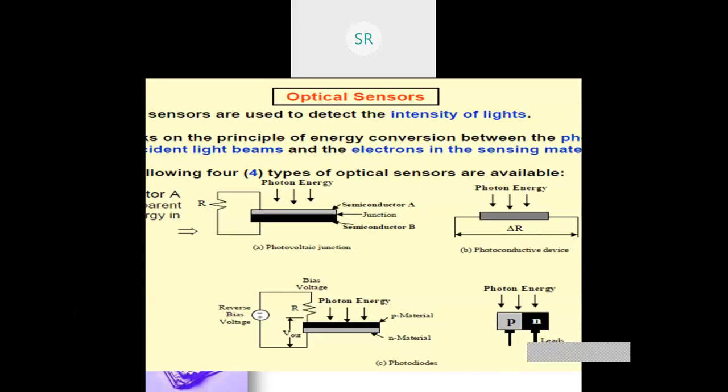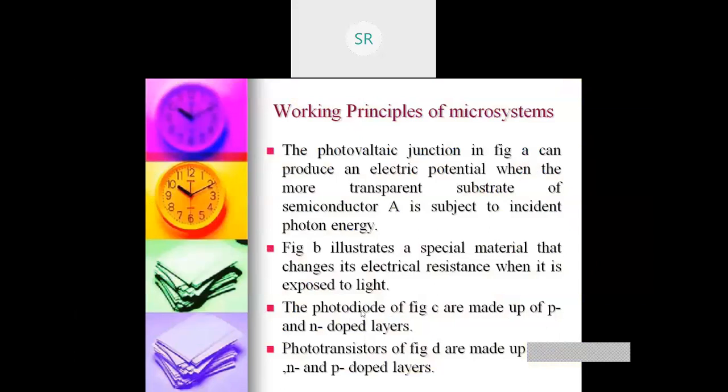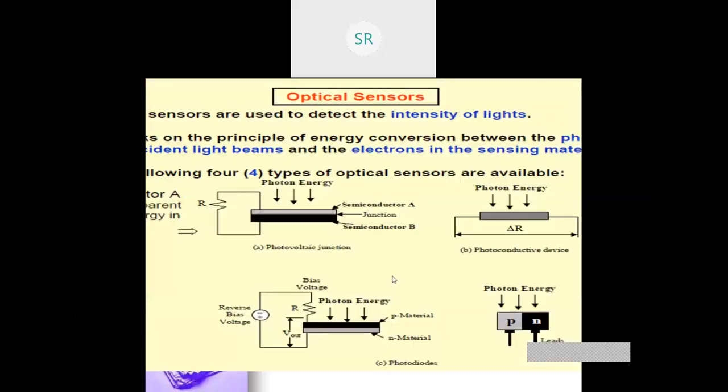Depending upon that, you have a photovoltaic junction, a photoconductive device, photodiodes, and I can have a phototransistor also. The photovoltaic junction produces an electrical potential when the more transparent semiconductor A is subjected to incident photon energy.